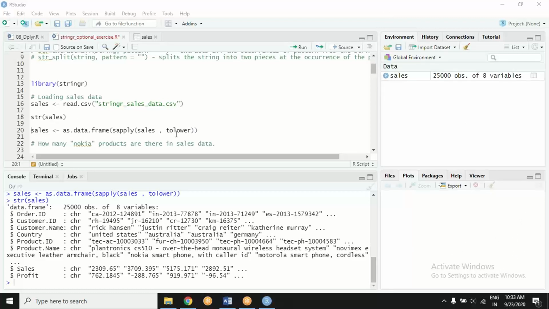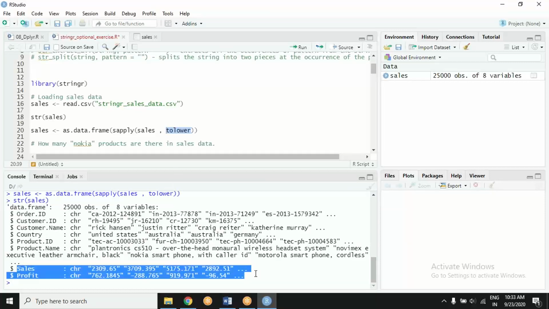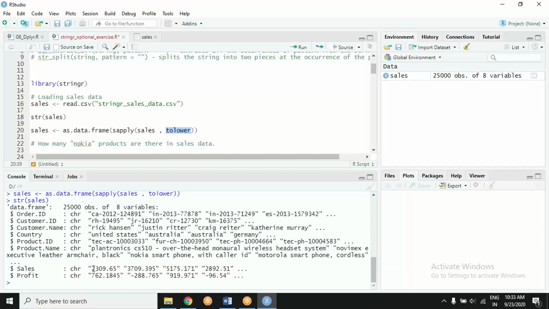Because tolower is a function meant for strings, you have applied it to numbers. So it will try to make a lowercase of these. What is the lowercase of numbers? Nothing. It will just simply convert them to character. So something has to be done. Anybody? What can be done? Let's not apply to all the columns.